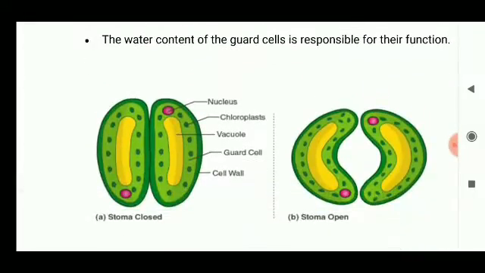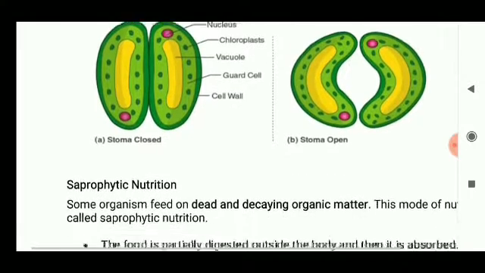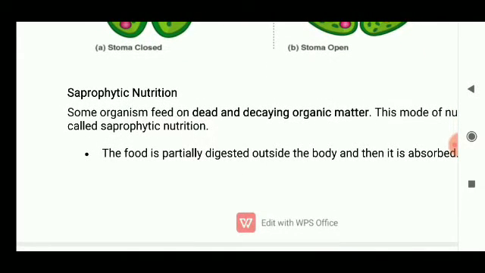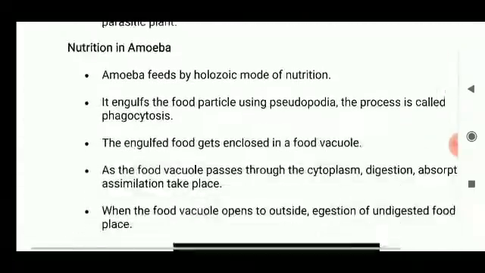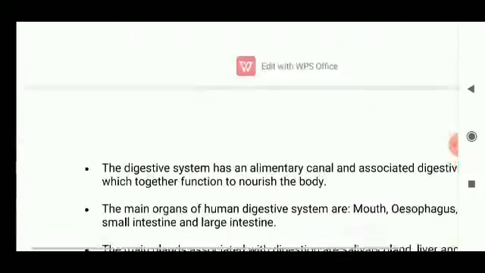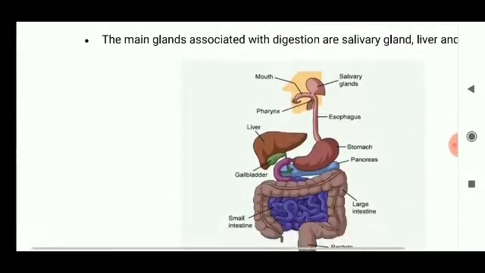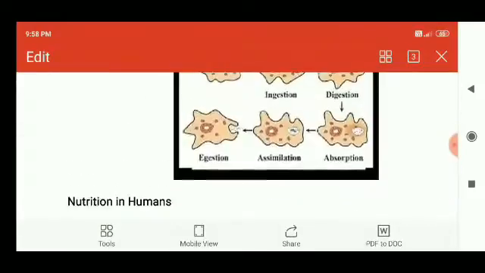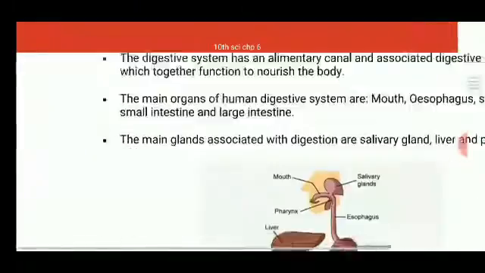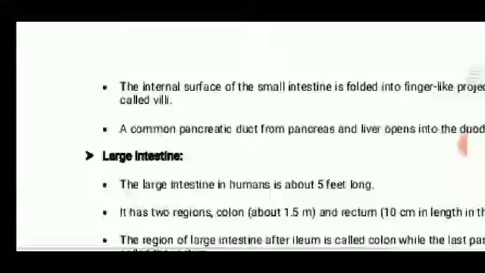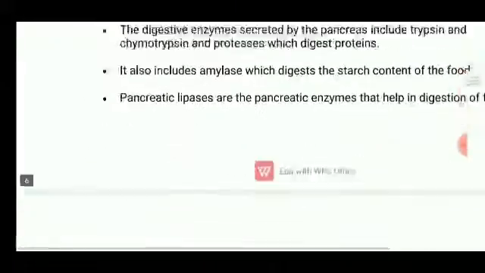In autotrophic nutrition, we have studied photosynthesis, its process, and stomata. Then for heterotrophic nutrition, we have studied its subtypes: saprophytic nutrition, parasitic nutrition, and holozoic nutrition. In that, we have studied nutrition in humans, that is the human digestive system, and also nutrition in amoeba. So in the previous part we have already completed the nutrition part.